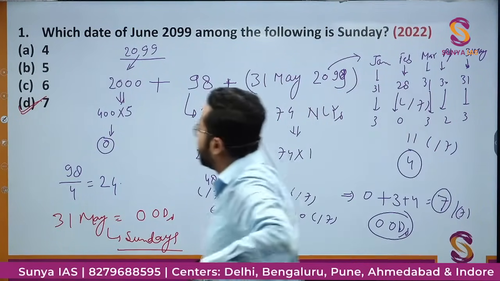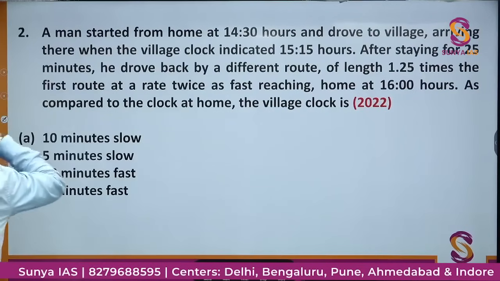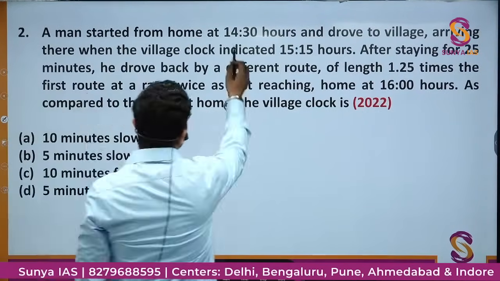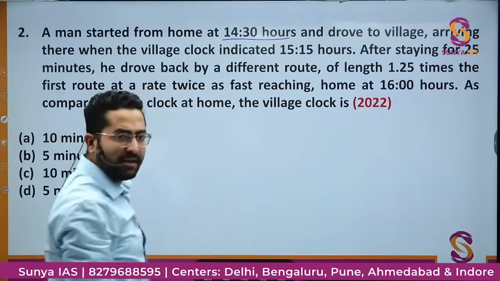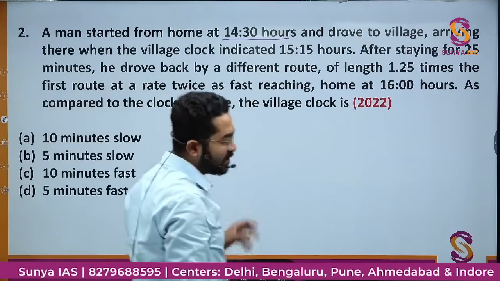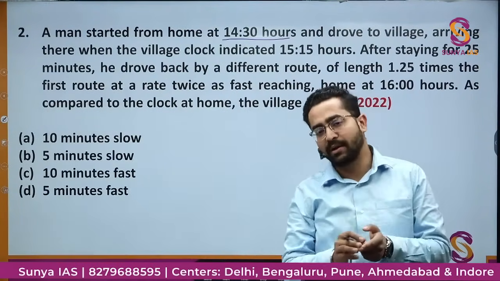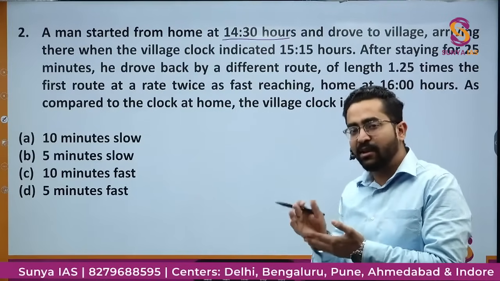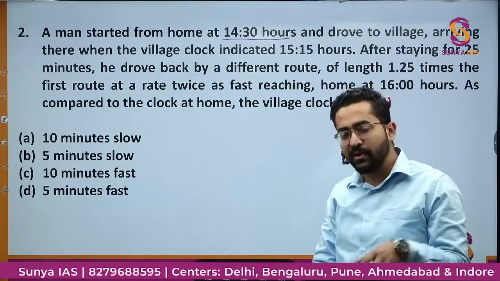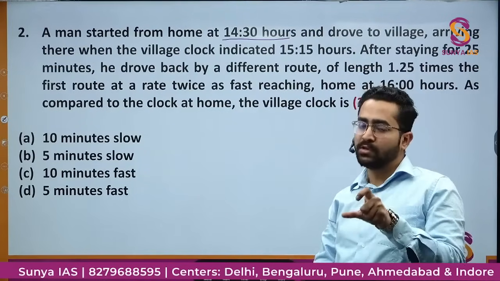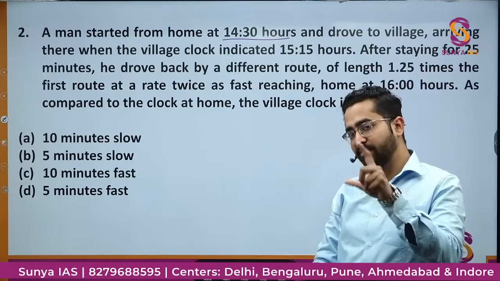Next question. This question was again asked in the year 2022. A man started from home at 14:30 hours. 14:30 means 2:30 p.m. What does 14:30 mean? It follows the 24-hour clock, which means after 12, 1 will be 13, 14 means 2, 15 means 3, that is 15 minus 12.